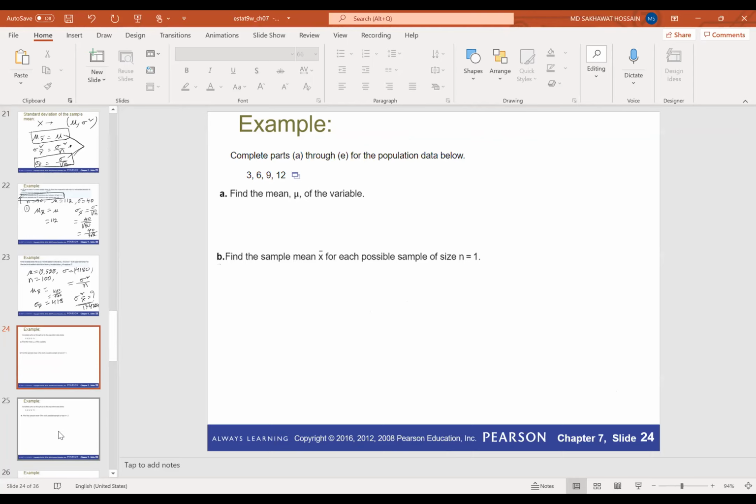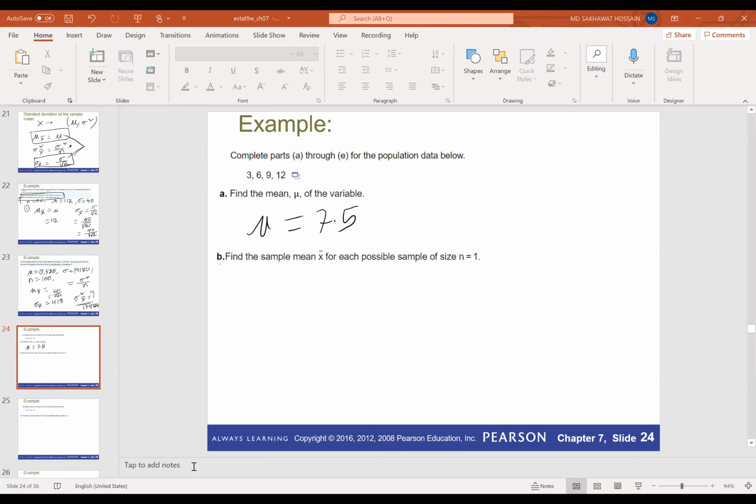So now we have another example: complete parts A through E for the population data below. The population is 3, 6, 9, 12. First we have to find the mean, mu. So we have 3 plus 6 plus 9 plus 12, divided by 4. That means this is 7.5. The population mean is 7.5.